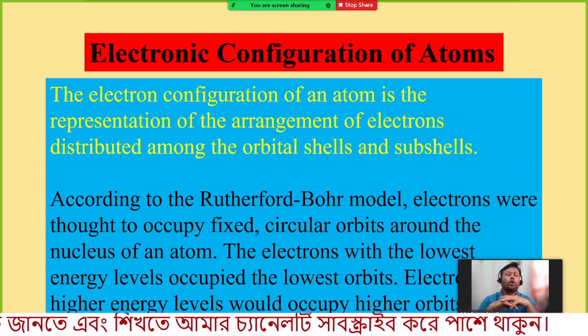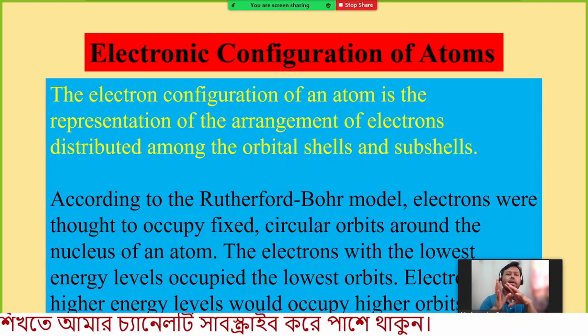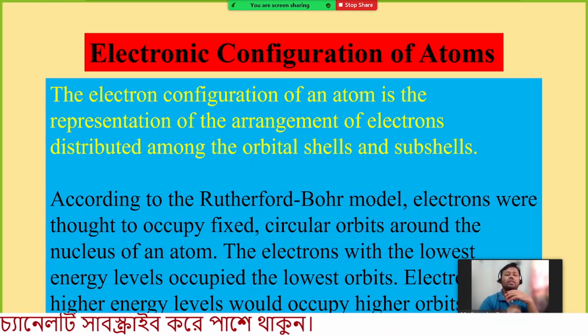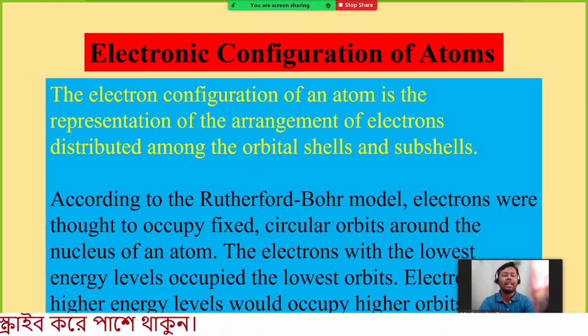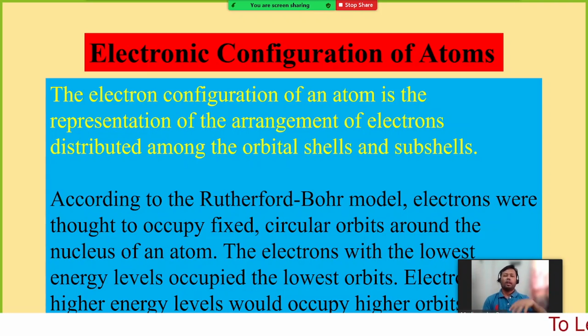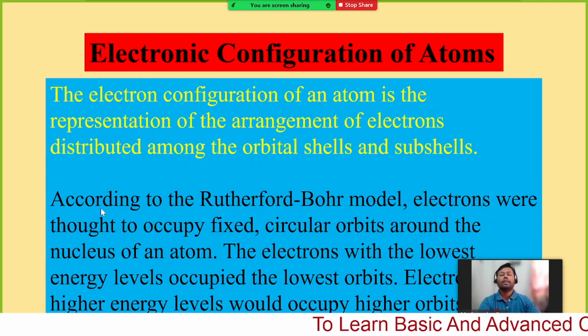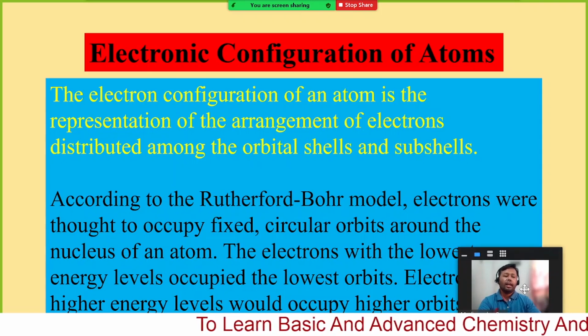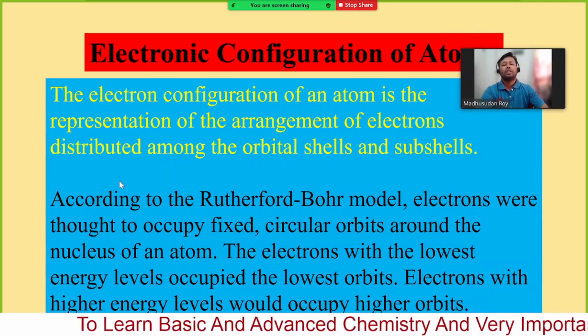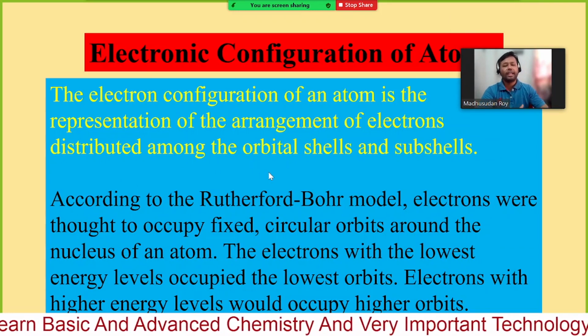The electrons occupy specific regions which are known as shells or energy levels. They reside in different areas, known as electron energy levels or shells.